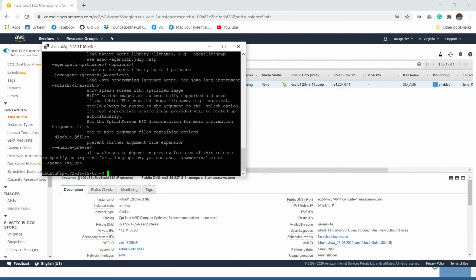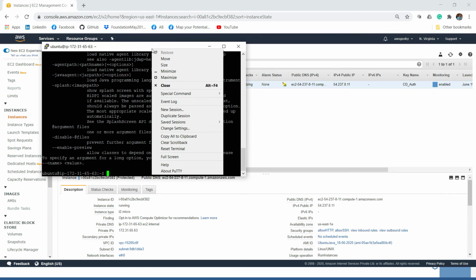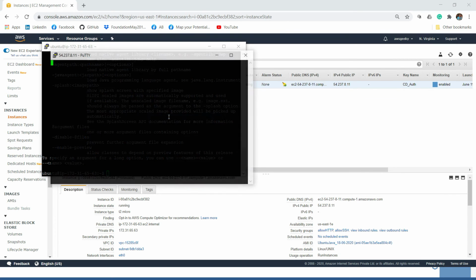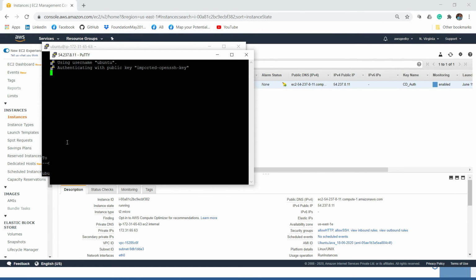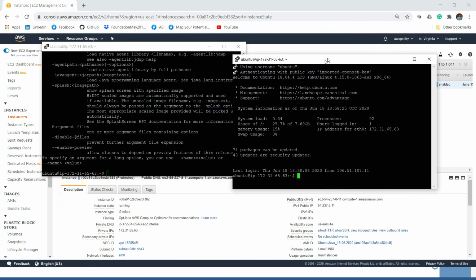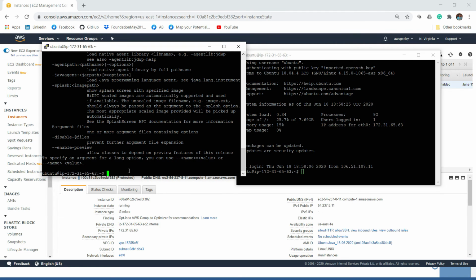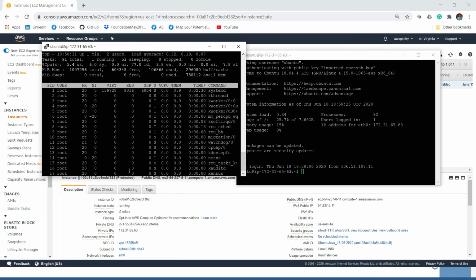So now it's time to check the scale in and scale out condition and how the protection works here. So let me create a duplicate session. We will do the same exercise which we did in our auto scaling video. I will give the dd command and I will check whether it has been scaling out, and when it is scaling in, we will see which instances are getting deleted. Alright, so now the CPU capacity is 0.